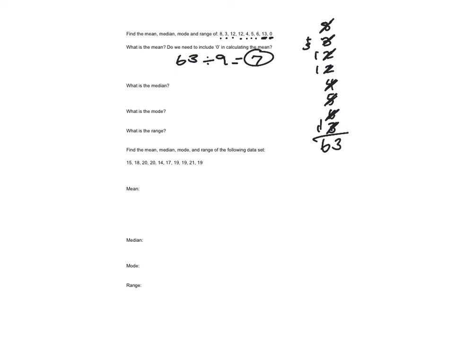Okay, for the median, we're going to order these numbers to start from least to greatest. So we're going to go 0, 3, 4, 5, 6, 8, 12, 12, 13. And I just counted those. I have 9, so I'm good. So the median, we're going to go in until we get to the middle. And this time, our median is part of our data set because we have an odd number of numbers.